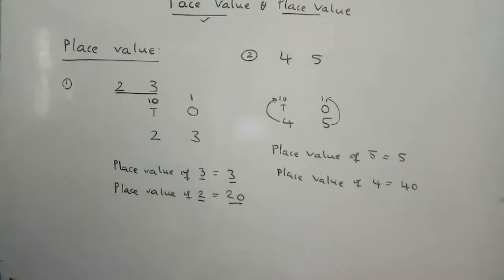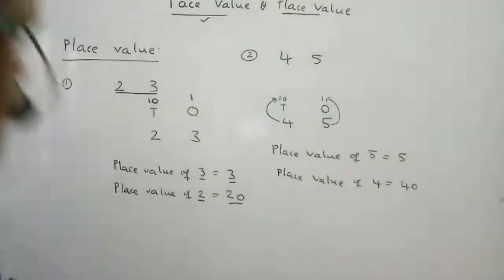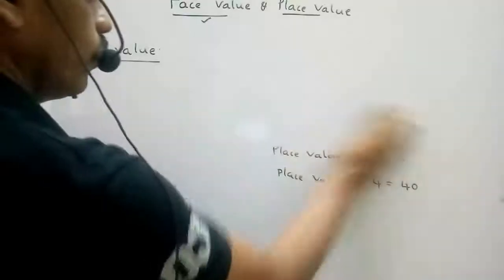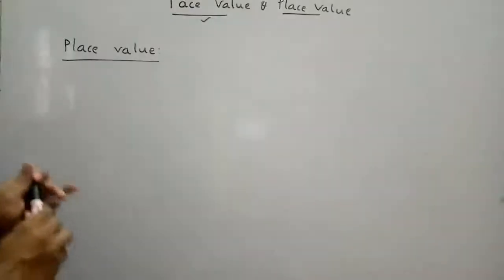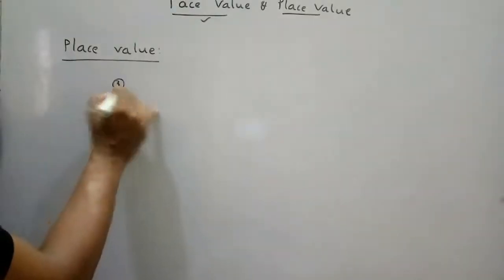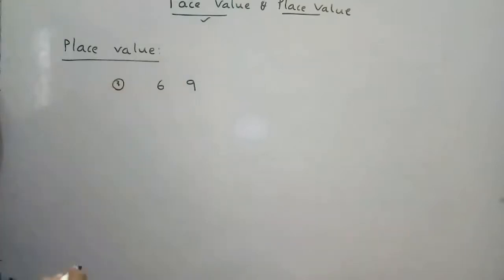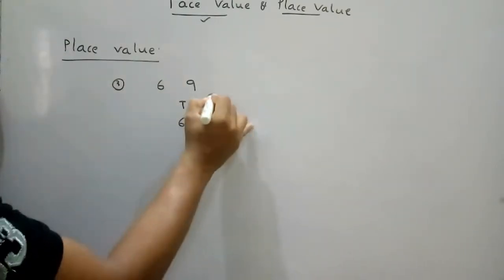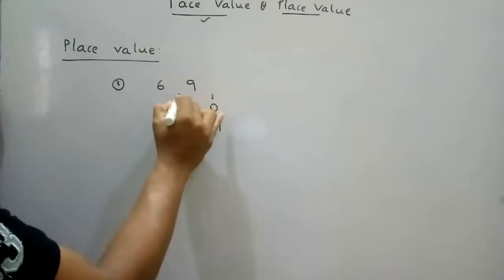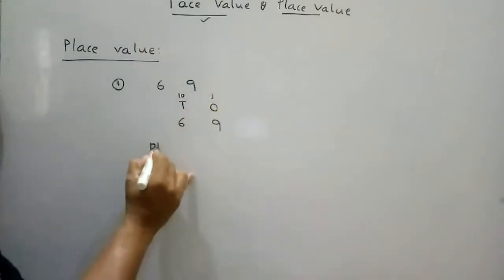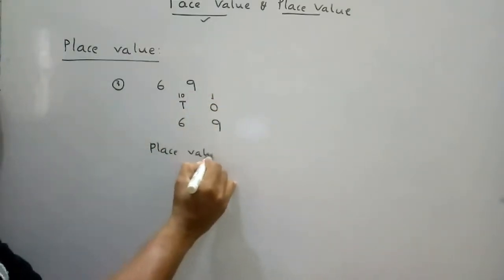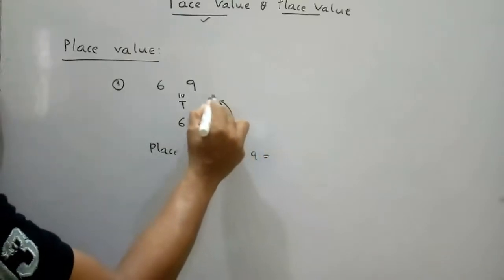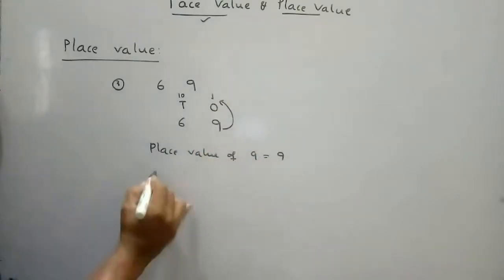So look, we discuss one more example for place value only. 69, ones, tens, 1, 10 right here. Now place value of 9: 9 ones are 9.